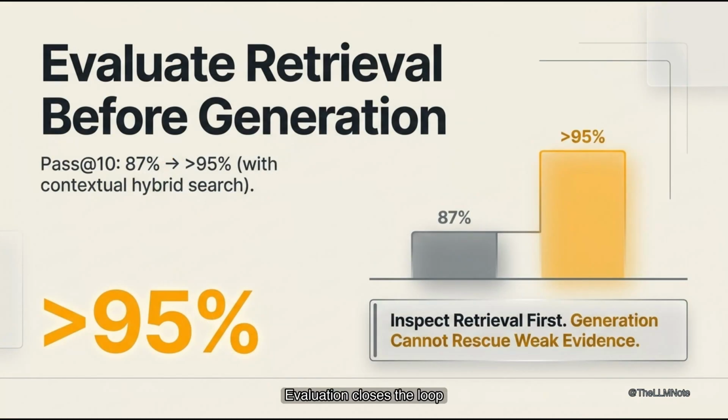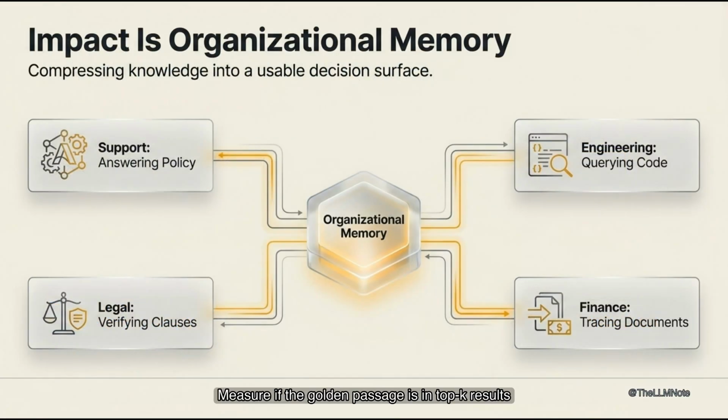Evaluation closes the loop. Measure if the golden passage is in top K results. Check if re-ranking improves result order. Verify citations support the claims made. Ensure answers refuse when evidence is weak. Anthropic's cookbook example improved pass at 10 from 87% to over 95%. Contextual embeddings, hybrid search, and re-ranking help. This is the operating model. Inspect retrieval first. If retrieval is weak, generation cannot fix it reliably.